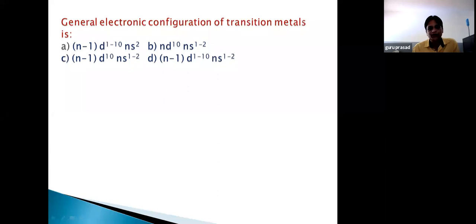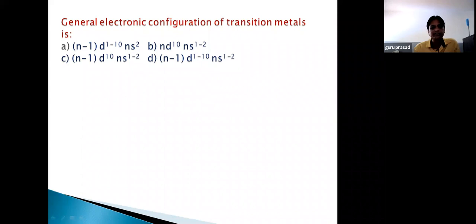Whenever light passes through any substance, some amount of energy will be absorbed in the form of frequency, and some frequency will be left over, and that leftover energy or frequency actually appears in the form of color. So V2+ has violet color due to the presence of partially filled d orbitals, and there you can expect d-d transition.